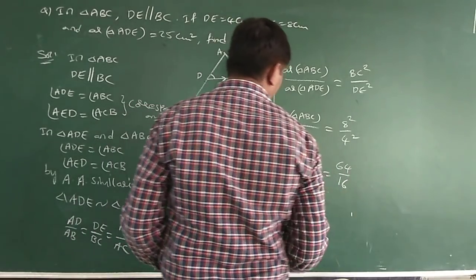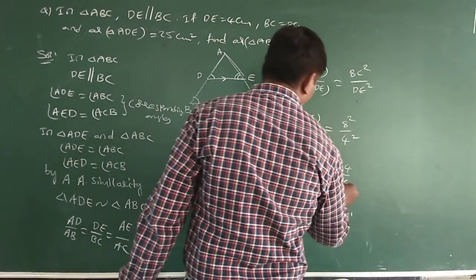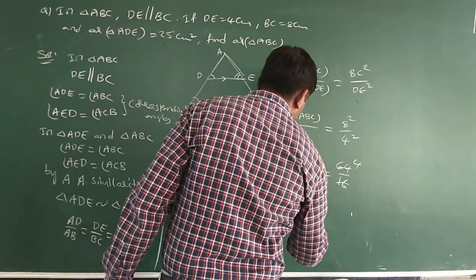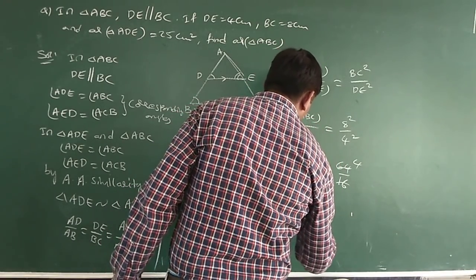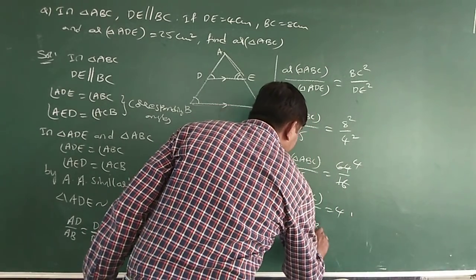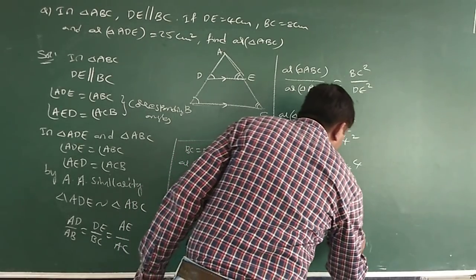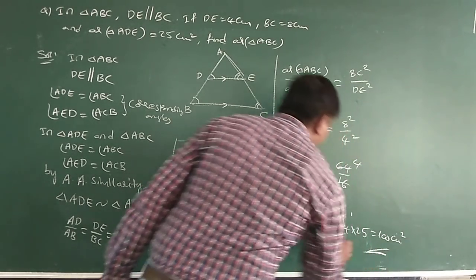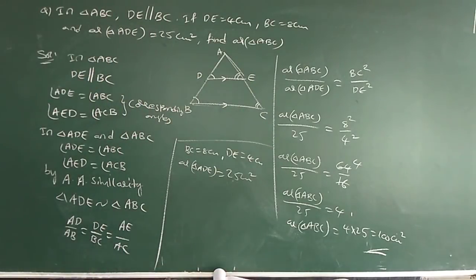Now transpose this one. 16 ones are 16, fours are 4. Area of triangle ABC by 25 is equal to 4. Area of triangle ABC is equal to 4 into 25, which is equal to 100 centimeters square.